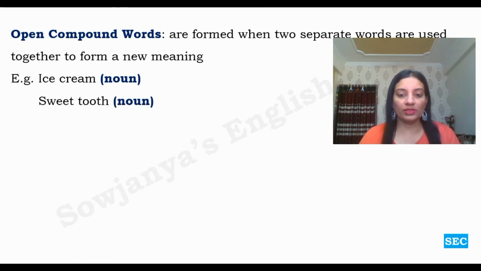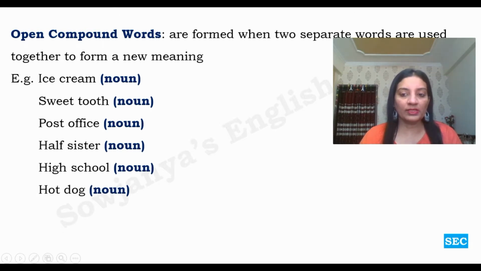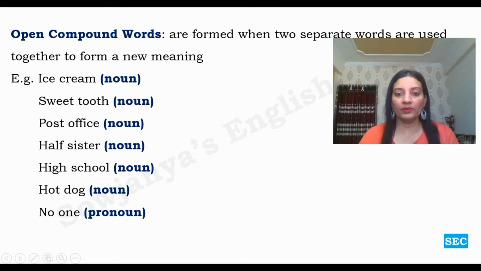Sweet tooth. Post office. Half sister. High school. Hot dog. No one. So, if you look at all these words, they are written separately, but they are used like one compound word. Okay, they are called open compound words. There is a space between both the independent words, but they serve as one compound word with one new meaning.